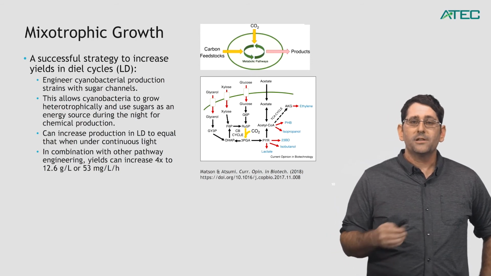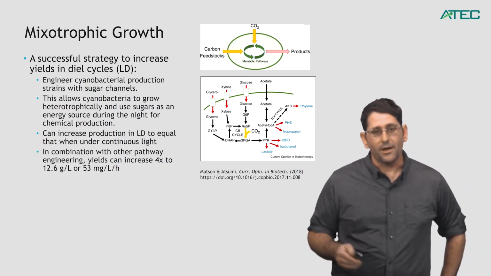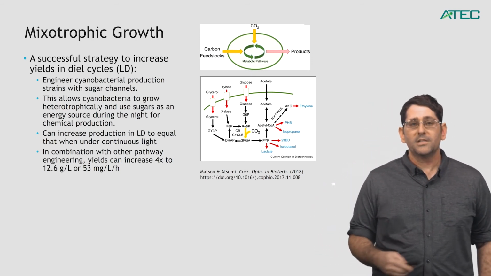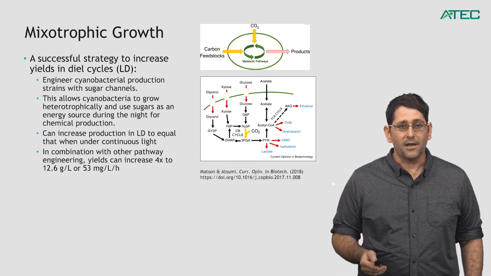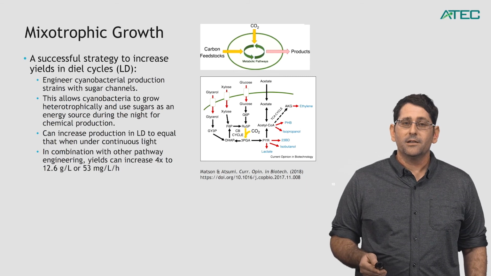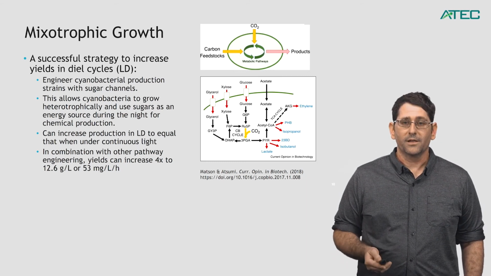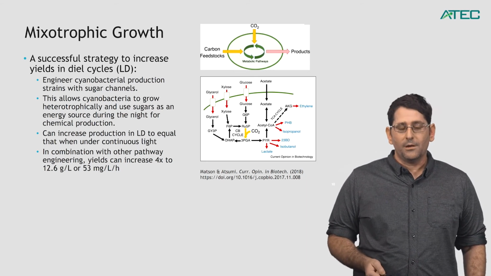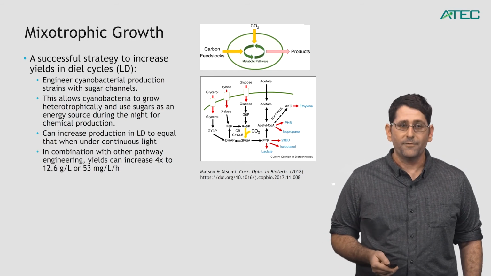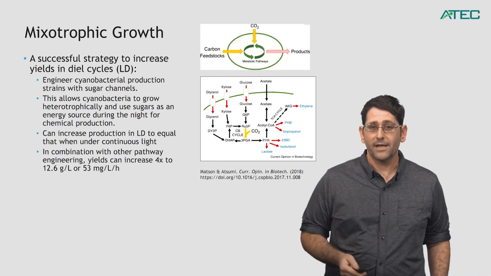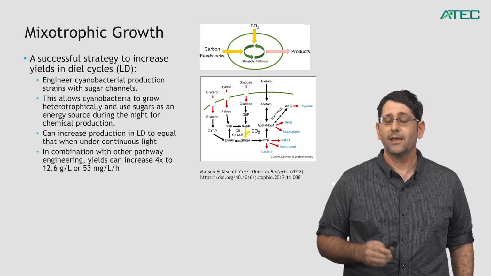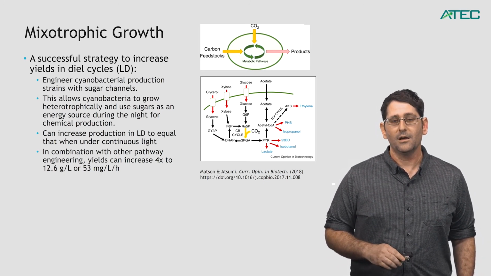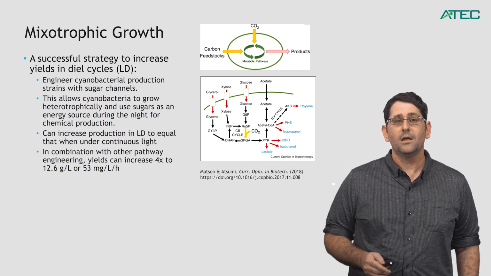And that kind of information can be incorporated into other strategies that people have used in order to optimize product yield. So for example, a completely different strategy is taking cyanobacteria and being able to grow them heterotrophically. So for the most part, most people are thinking, well, cyanobacteria are photosynthetic organisms. Most are naturally obligate autotrophs, meaning they can only grow from sunlight. They cannot take up sugar or other carbon sources in order to grow.